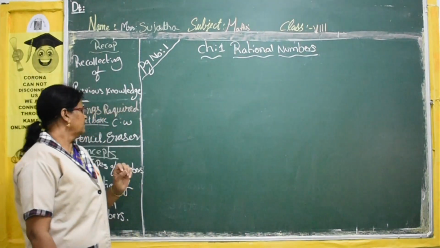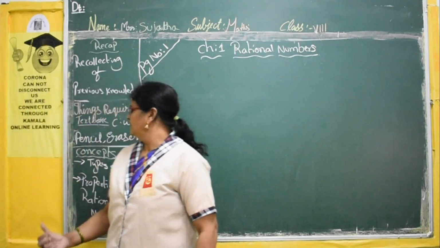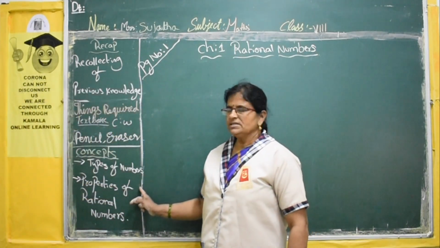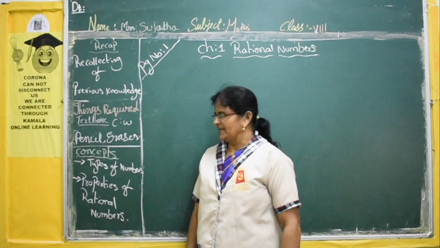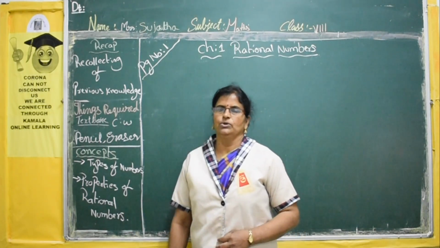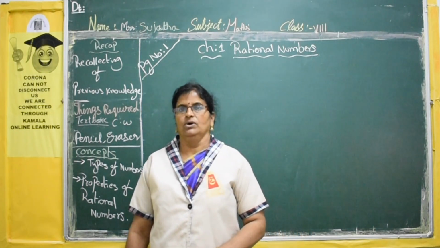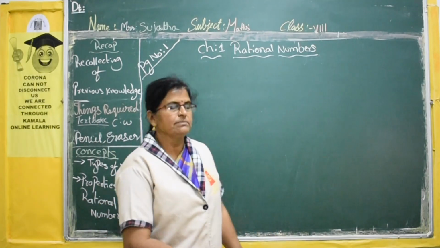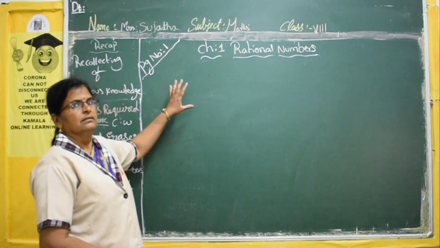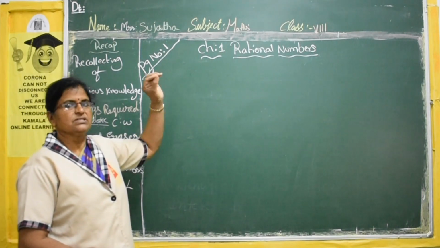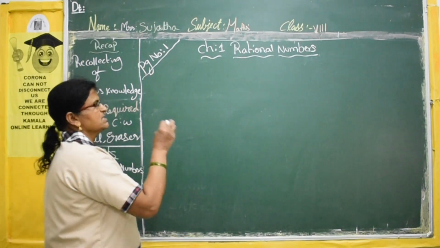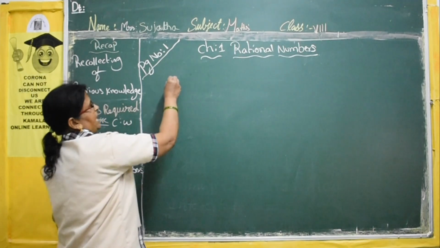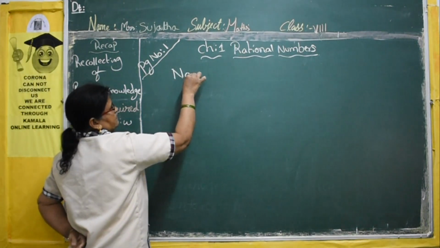Our concepts are types of numbers and properties of rational numbers. Now already you know that in 7th class we studied how many types of numbers there are. How many types of numbers are there? Total 6 types. First we'll start with the small set of numbers: natural numbers.